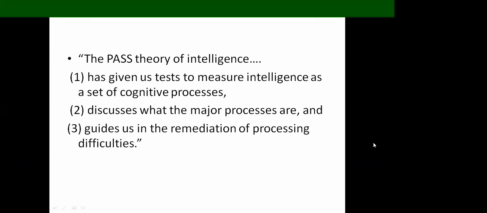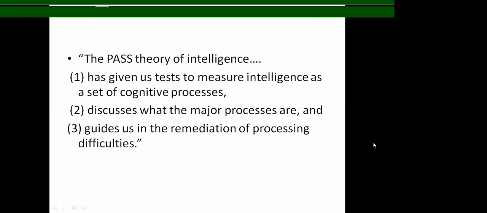So what does Das have to say about his own PASS theory? The PASS theory of intelligence has given us tests to measure intelligence as a set of cognitive processes. It also discusses what major processes are happening inside our brain, and it guides us in the remediation of processing difficulties. Meaning if you are not able to process something in your mind, it tells you how to modify that also. This is said by J.P. Das himself.